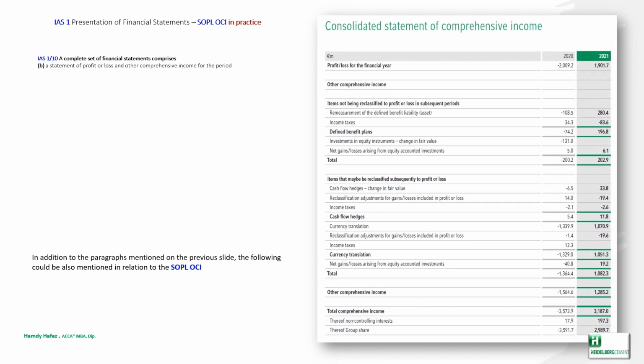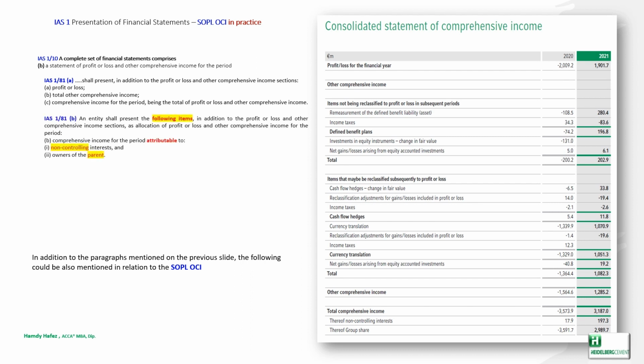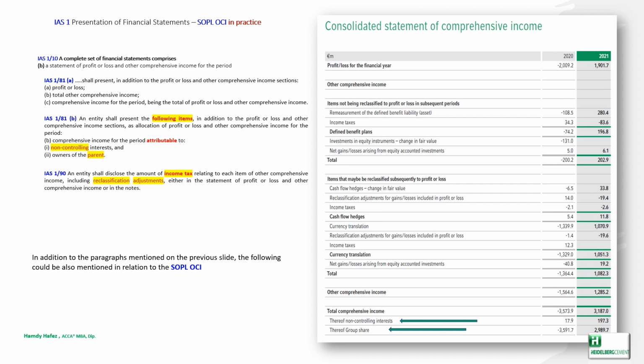Back again. IAS 1 paragraph 81 defines the allocation of profit or loss and other comprehensive income for the period, the comprehensive income for the period that is attributable to the non-controlling interests and the owners of the parent. IAS 1 paragraph 90: An entity shall disclose the amount of income tax relating to each item of other comprehensive income, including reclassification adjustments, either in the statement of profit or loss and other comprehensive income or in the notes.